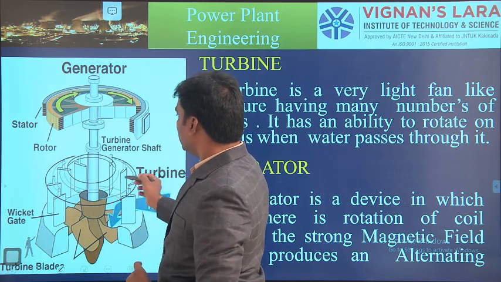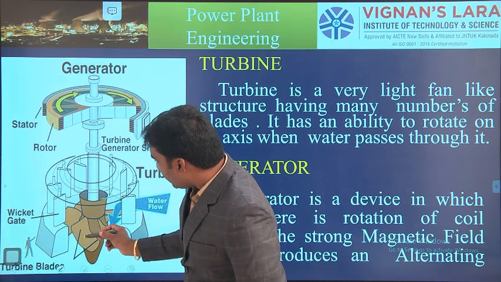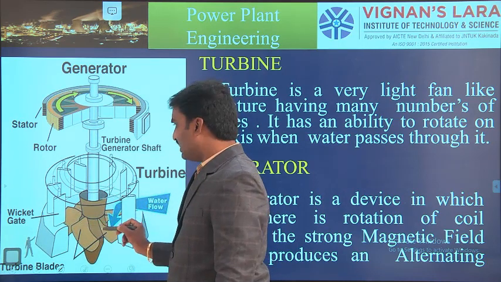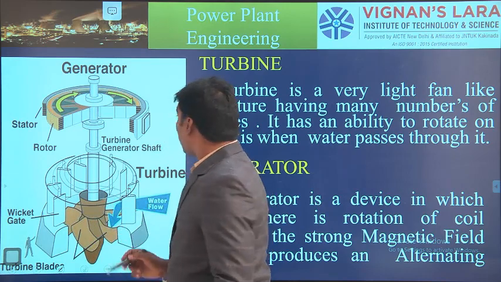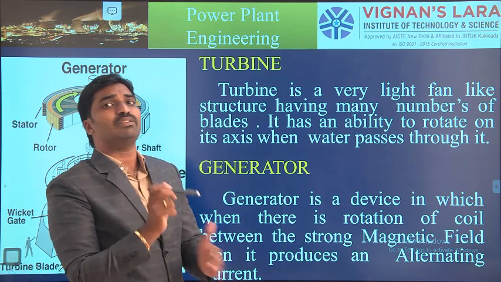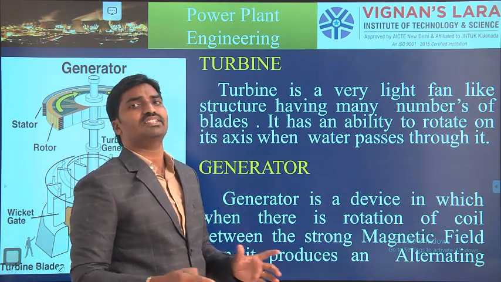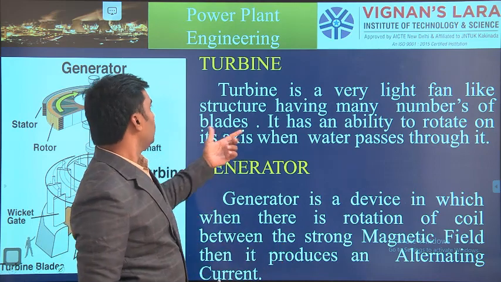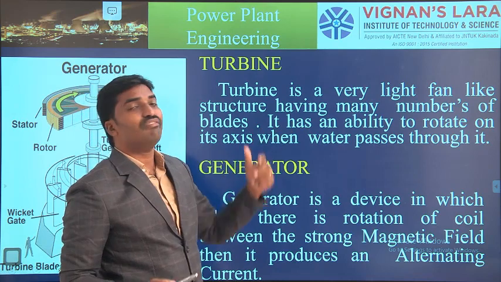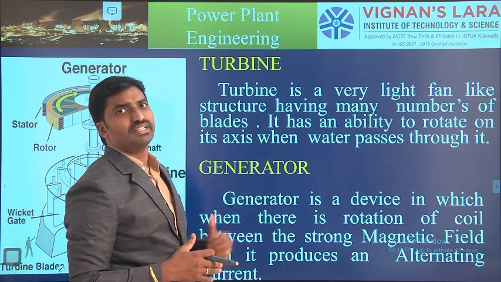See in this diagram, this is the turbine and this is the generator. The n number of blades are arranged here, and we can clearly see the blades. Why are the blades required? The blades are used to strike the water with high kinetic energy, which increases the area. It has the ability to rotate on its axis when water passes through it. So that is the concept of a turbine.